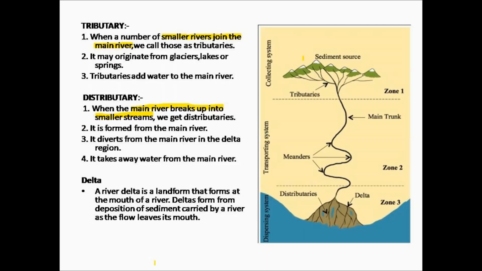For example, river Yamuna is a tributary of river Ganga, which means river Ganga is the main river and the smaller river Yamuna joins with river Ganga. Therefore, river Yamuna is called the tributary of river Ganga. Next we will see what is meant by a distributary. In zone 3 of the picture, you can see an example of distributary. That is, the main river breaks up into smaller streams or rivers called distributaries.